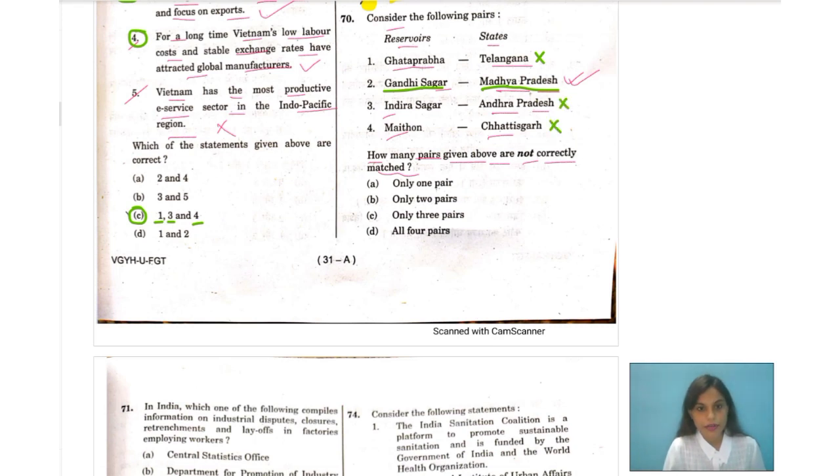Now, where is Khataprabha? Khataprabha is in Karnataka. Next, Indira Sagar. Indira Sagar is in Madhya Pradesh. I'm writing it down, MP, Madhya Pradesh. Mathon is in Jharkhand and not in Chhattisgarh.